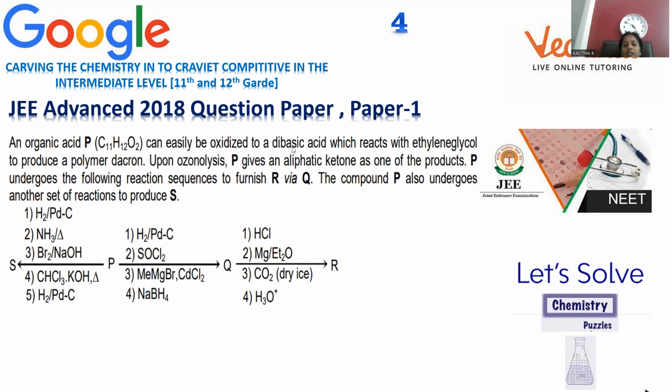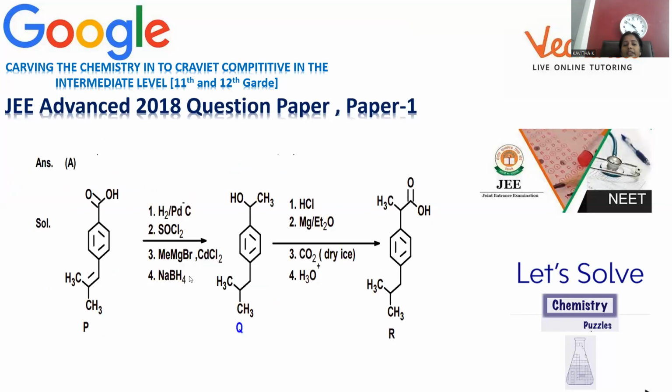C11H12O2 can be easily oxidized to dibasic acid, which reacts with ethylene glycol to produce the polymer Dacron. So if you are going to synthesize Dacron, there is a hint for us, and it will be taken as a kind of carboxylic acid. Dacron is a kind of polymer, we can say.